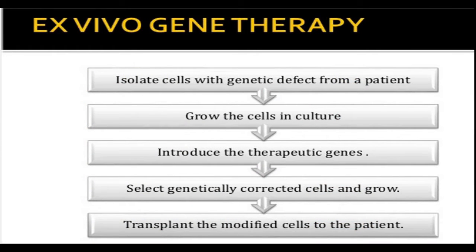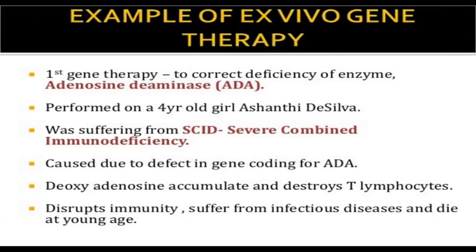In case of ex vivo gene therapy, what we do is we isolate cells from the genetically defective person. We grow the cells in culture and then we introduce the therapeutic genes, that is, whichever genes are defective, their correct counterparts are put in, and select genetically corrected cells and then grow them. Transplant them, and the modified cells are then put into the patient. An example of ex vivo gene therapy is